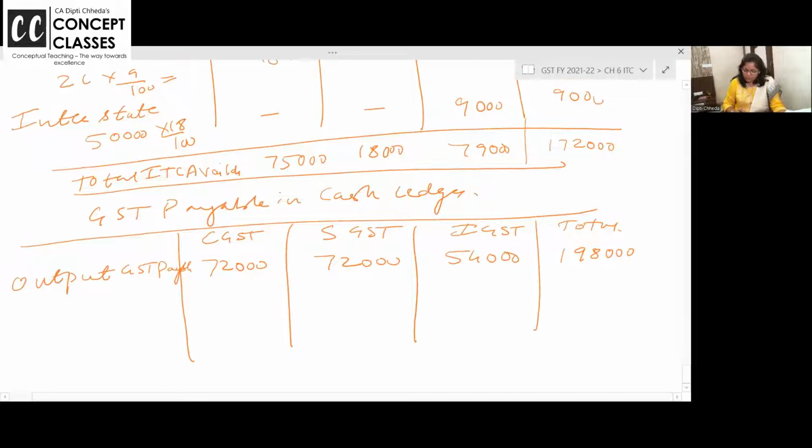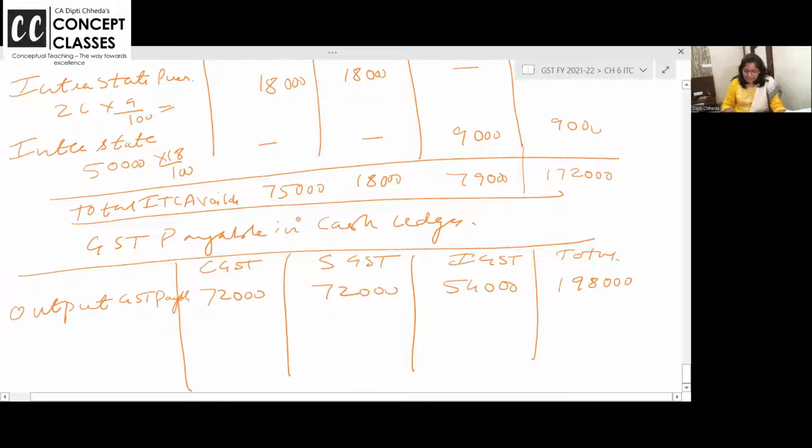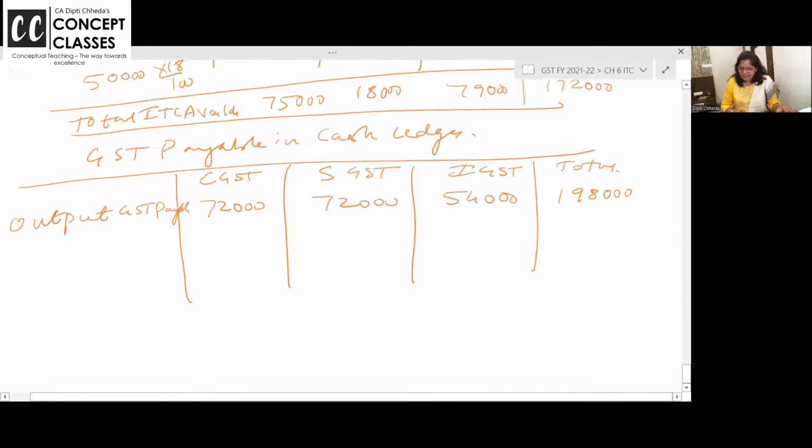Now we can set off the ITC. Okay. So first, always we will set off what? IGST. IGST is set off first. Okay. Then CGST and SGST. So here, let us do ITC. ताकि आपको मिनिमम कैश भरना पड़े. There are 2-3 ways, huh?